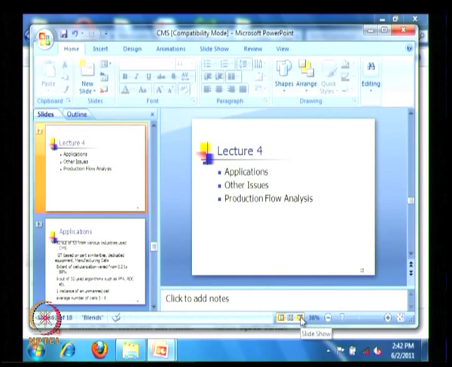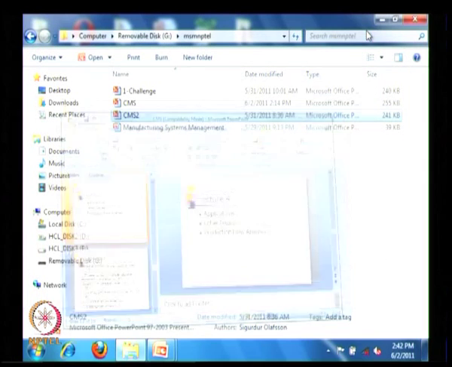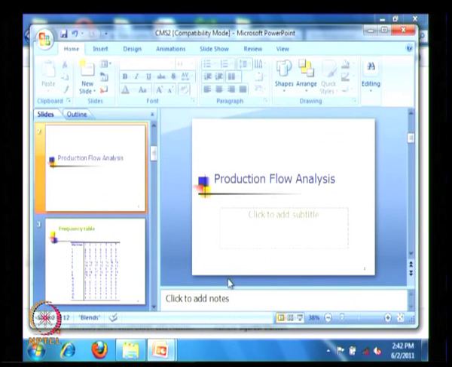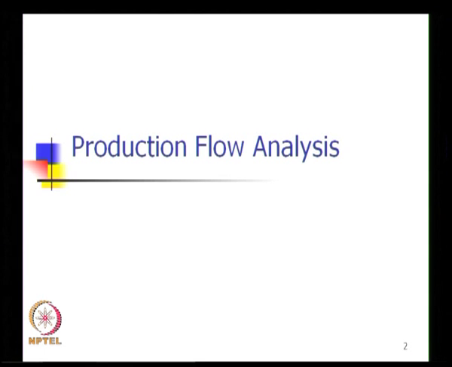Now, with this we move towards production flow analysis. Now, we have seen what is cellular manufacturing and what is the basic idea in cellular manufacturing, what are the various issues.